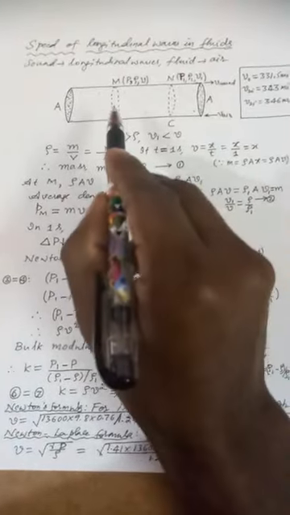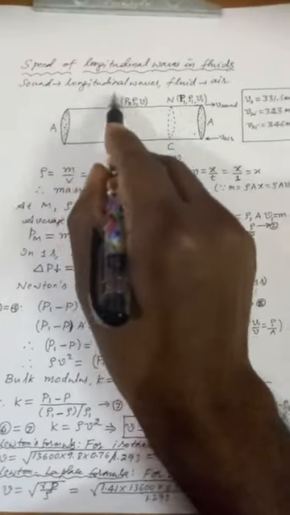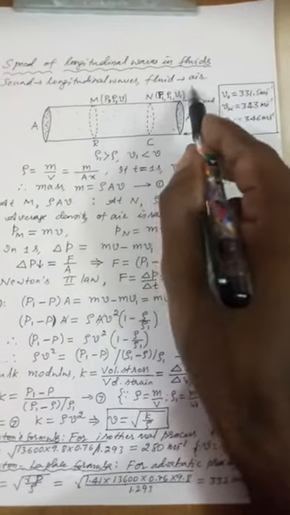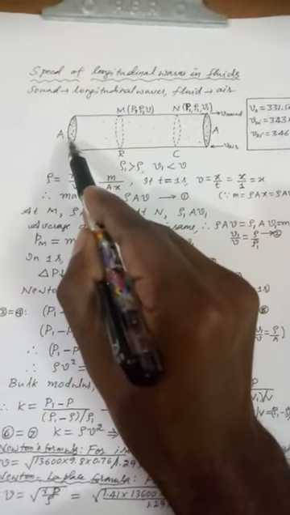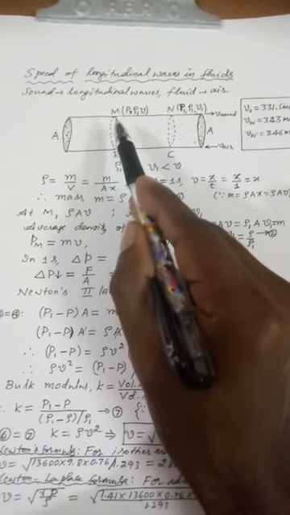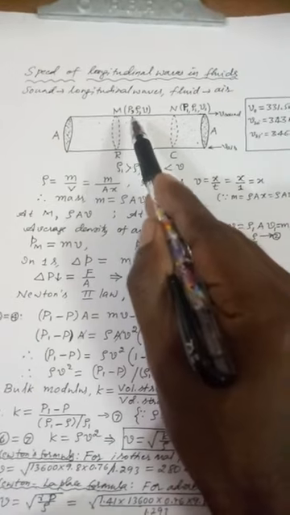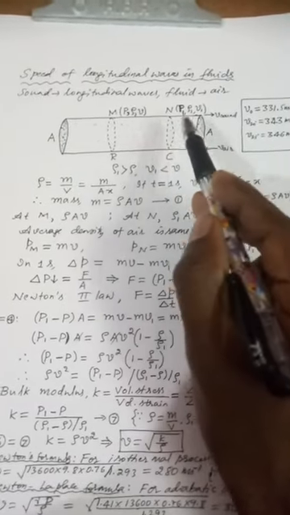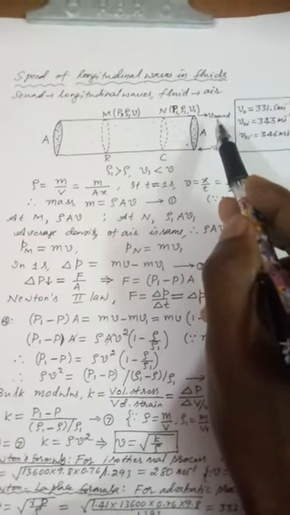Now I will derive an expression for speed of longitudinal waves in fluids. Sound waves are examples of longitudinal waves. Fluid is the air medium. I will consider a tube whose area of cross section is A and two plane cross sections M and N, which have pressure, density, and velocities P, rho, V and P1, rho1, V1 respectively. V is the velocity of sound.